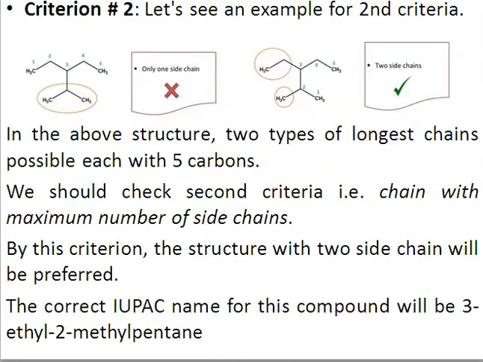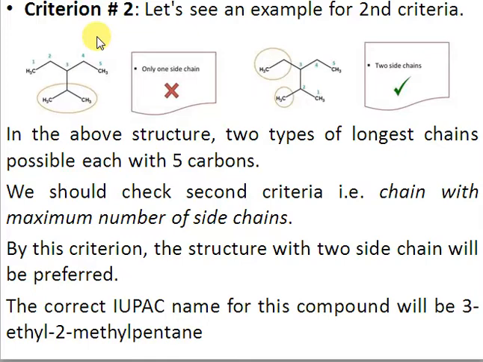So here is the second criterion. If you have a system like that, as such there is no functional group here, but when you have to select the longest continuous chain, which will it be? The first thing we have in mind is that this is a straight chain having 5 carbons, so our natural choice will be that one, but this is not right.